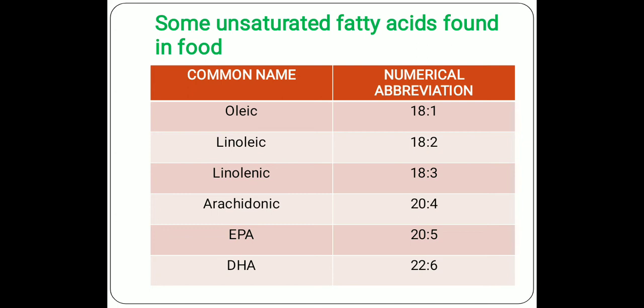This implies oleic acid contains 18 carbon atoms and has one double bond. Similarly, linoleic acid has 18 carbon atoms with 2 double bonds. Linolenic acid has 18 carbon atoms and 3 double bonds. Arachidonic acid has 20 carbon atoms and 4 double bonds, and so on. DHA has 22 carbon atoms with 6 double bonds. This is an excellent source of omega-3 fatty acids.